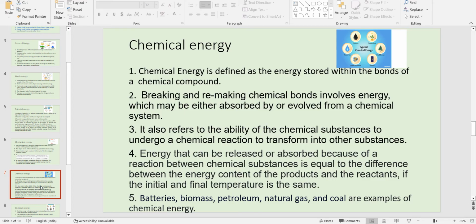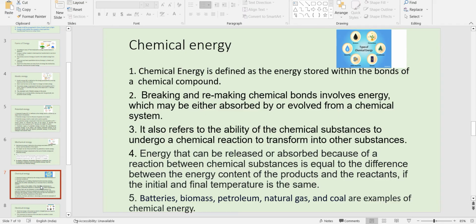Now, chemical energy. Chemical energy is energy stored in the form of bonds, right? All chemical elements react with each other to form chemical compounds or different types of molecules, and between these molecules there will be formation of bonds, right?